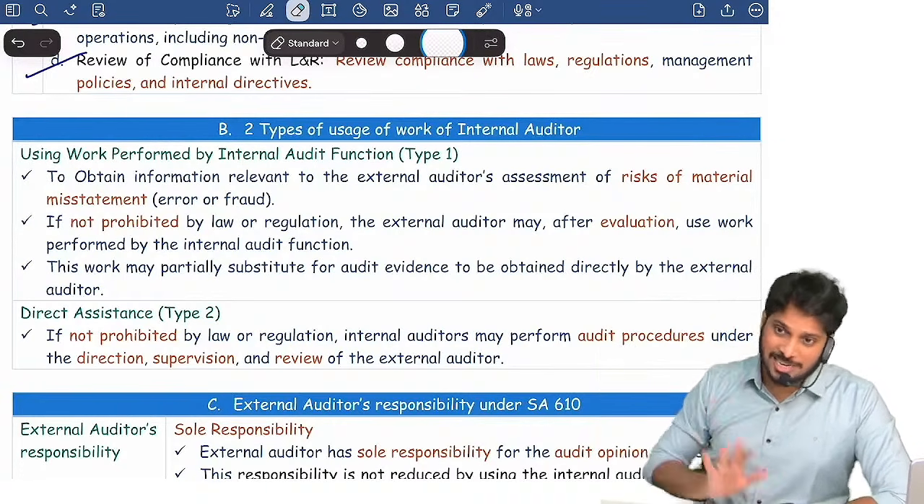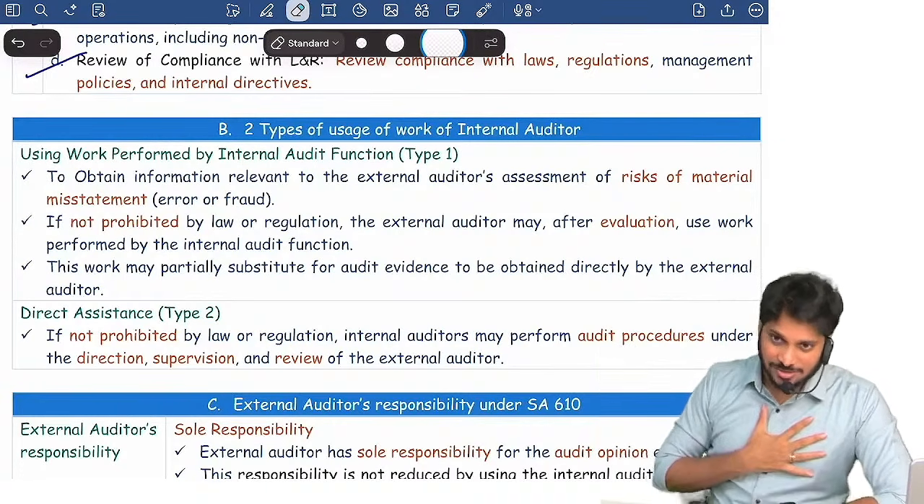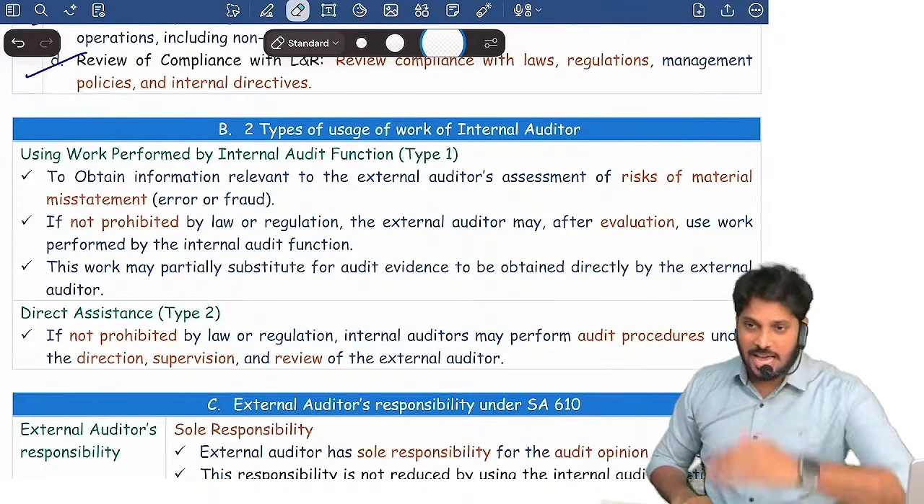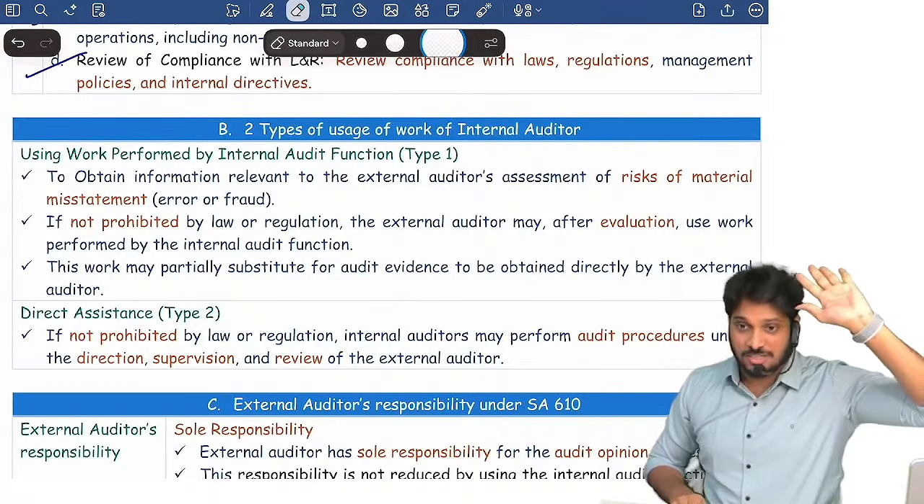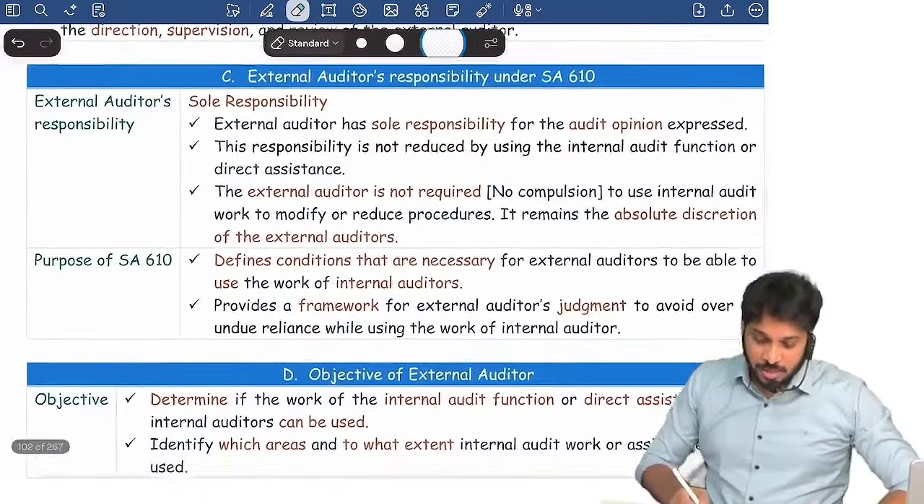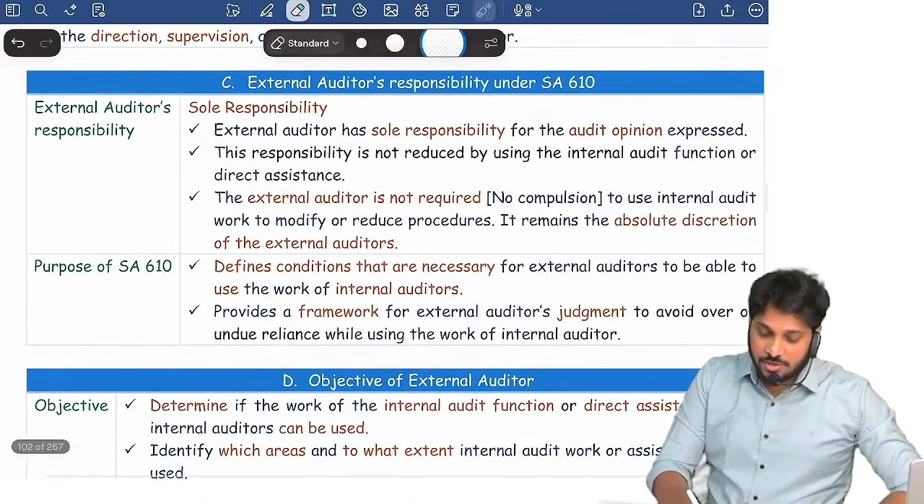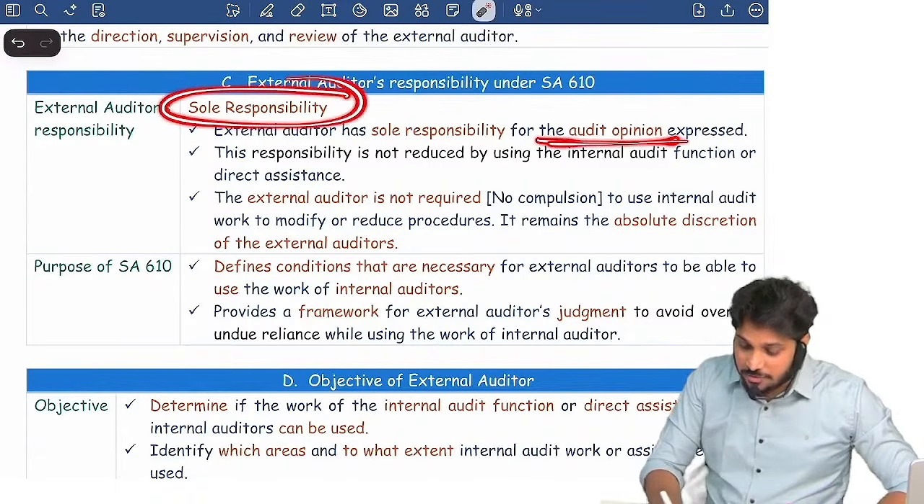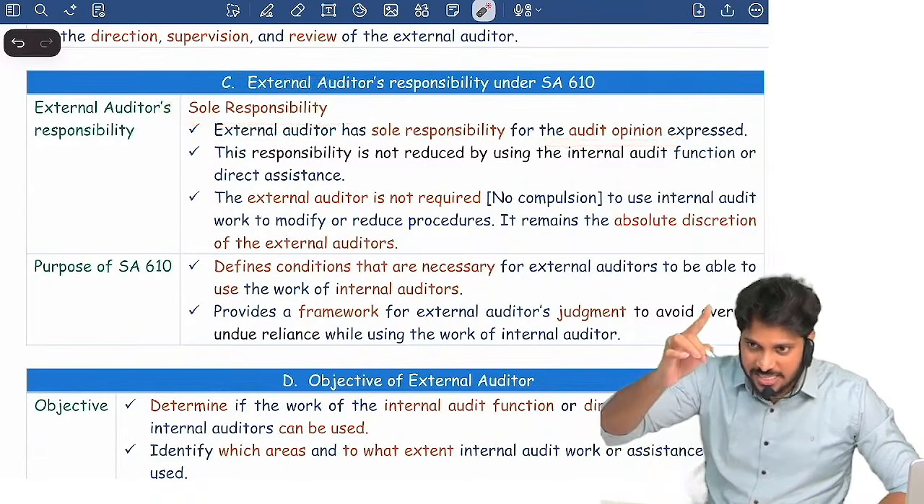Now the question comes to my mind, as a statutory auditor: can I use that work? SA 610 says, happily you can use it, but it gives one precaution. It says one important rule: even though you are using the internal auditor's work, the sole responsibility for the opinion expressed is with the external auditor only.